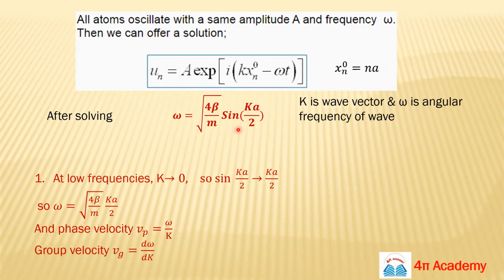In this case, sine theta tends to theta only, means sine ka by 2 tends to ka by 2. So put the value of this here, and in this way your omega will be this only. You can calculate both phase and group velocity by using this term. What is the phase velocity? Vp is omega by k, and Vg, that is group velocity, is d omega by dk. These are very, very important formulas.